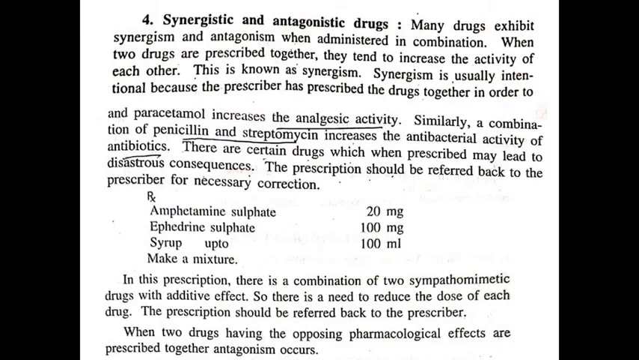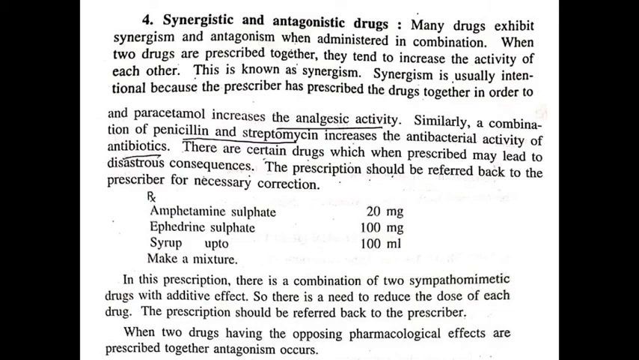Example, amphetamine sulfate 20 milligram, ephedrine sulfate 100 milligram, syrup 100 ml. We have to make a mixture from these ingredients. In this prescription, there is a combination of two sympathomimetic drugs with additive effect. So there is a need to reduce the dose of each drug. Prescription should be referred back to the prescriber.